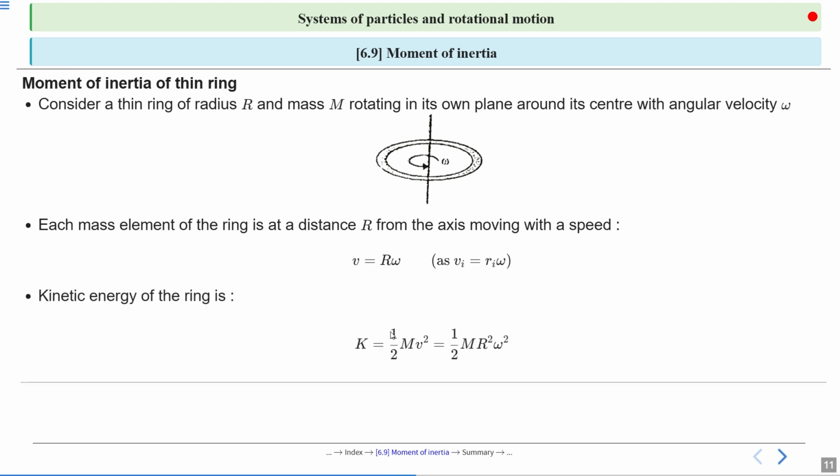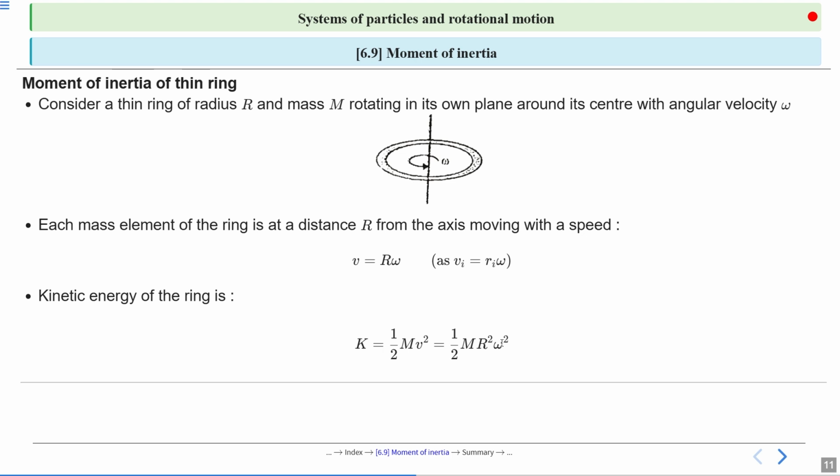So kinetic energy of the thin ring, it will be what? K is equal to 1 by 2 mv square, or 1 by 2 m r square omega square. So in a thin ring, we know this is a circular object, and all of its mass is at the same distance r from the center. Think of a vehicle wheel's outer rim without spokes.